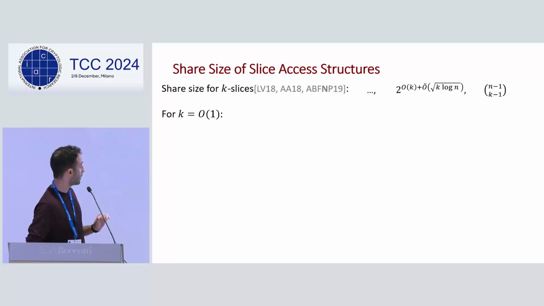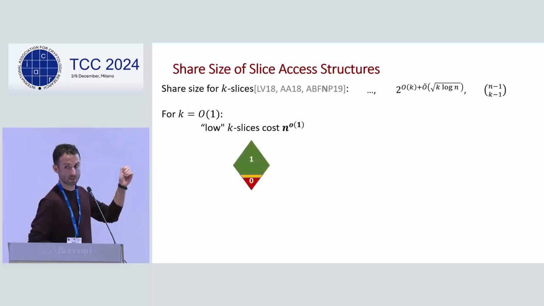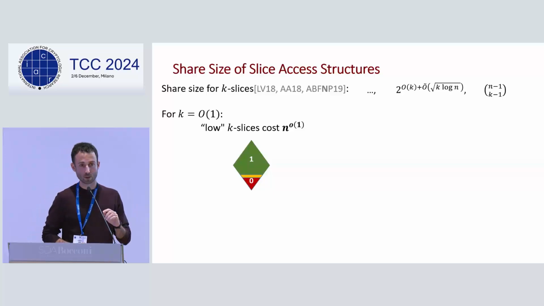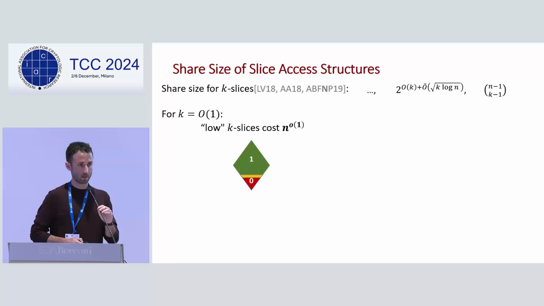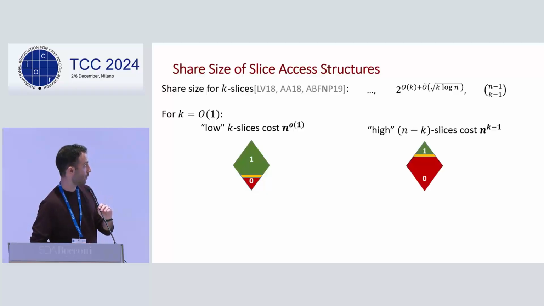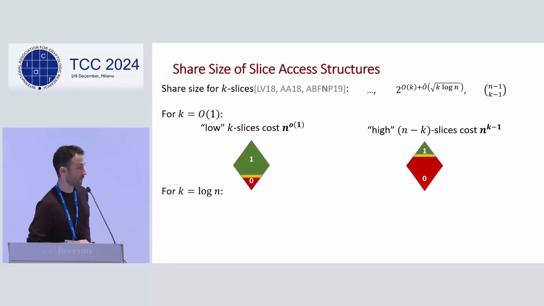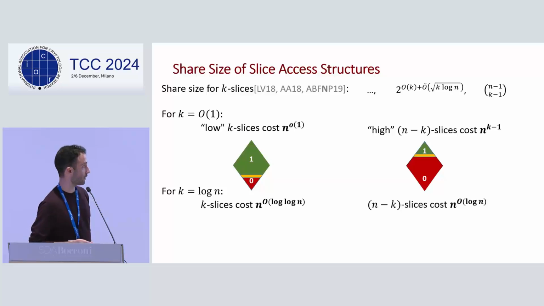And one of them is when k is very small, say a constant. And then if we plug it into these schemes written there, we get a share size that is sublinear in n. But if we look at the high regime, where it's an n minus k slice where k is constant, then we get a polynomial upper bound on the share size by the naive scheme there on the right. And even if we look in a slightly higher regime, when k is logarithmic in n, we get n to the log n for very low slices, and n to the log n for very high slices.